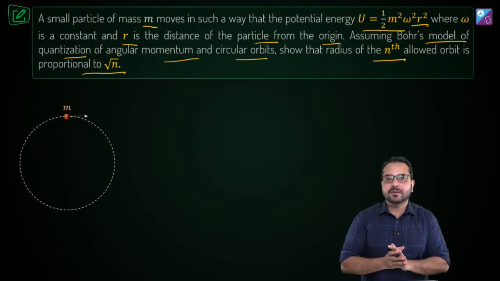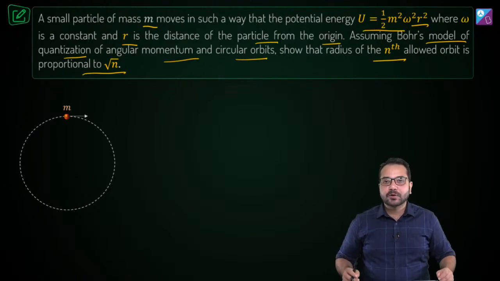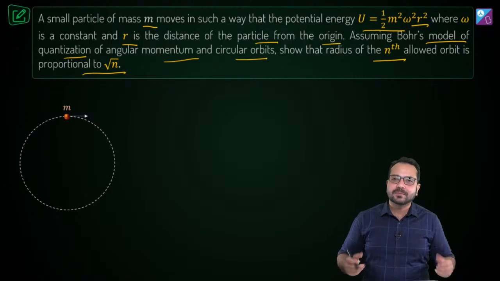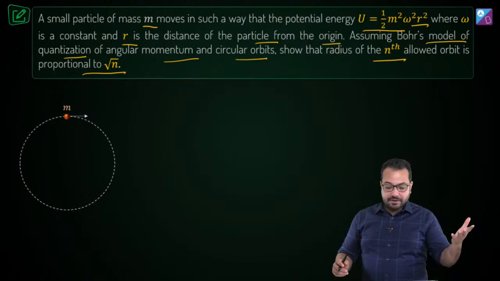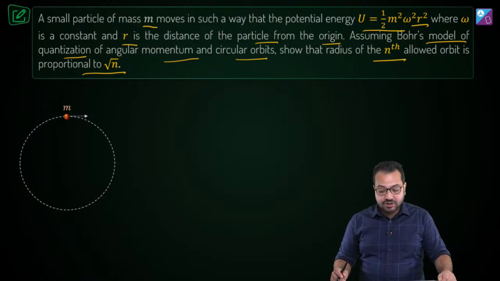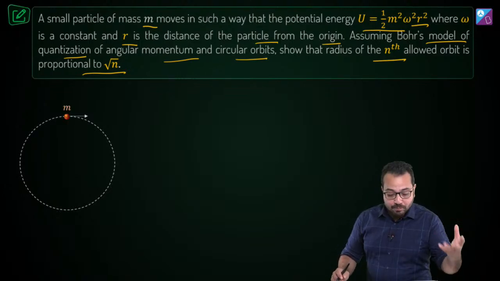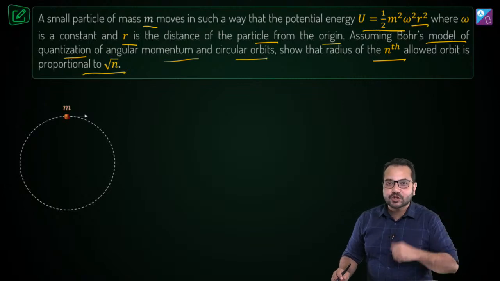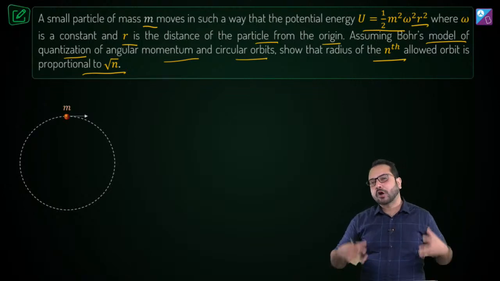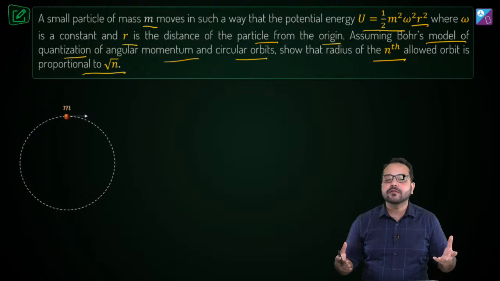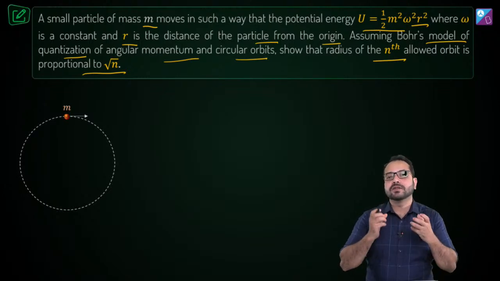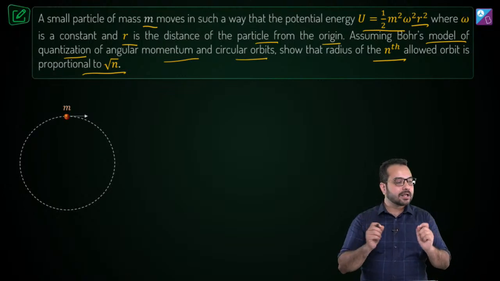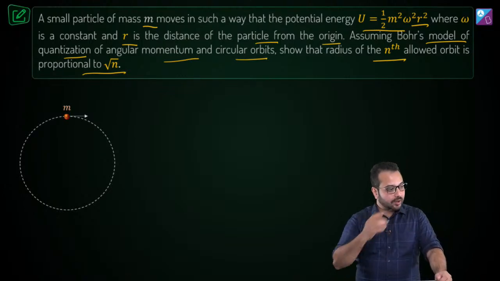Before we begin our discussion, I want to know from you what is the key concept involved over here. We are talking about potential energy, Bohr's model, the quantization rule of angular momentum, circular orbits, a lot of these things. But I want to know from you what is the core of this concept. What is the key concept involved in this question?